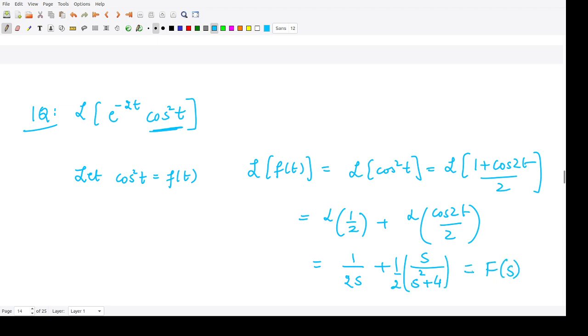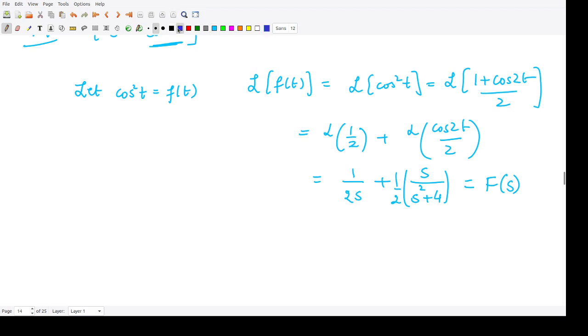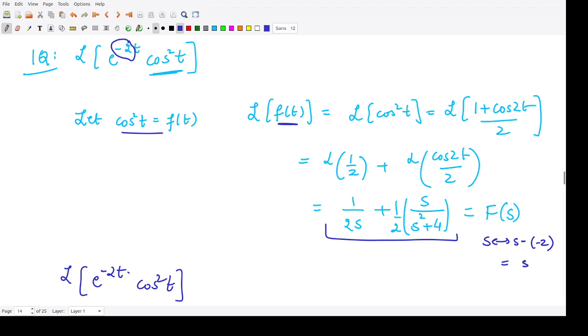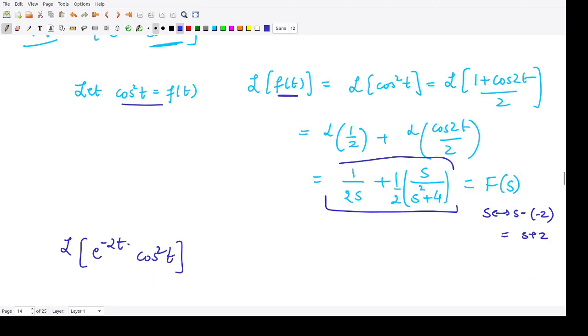So now in order to calculate the Laplace transform of e to the power minus 2t into cos square t, we know its Laplace transform is this quantity. So here we will replace s with s minus of this coefficient, so s minus of minus 2. So it will become s plus 2. So wherever we have s in this expression, we will replace that particular s by s plus 2.